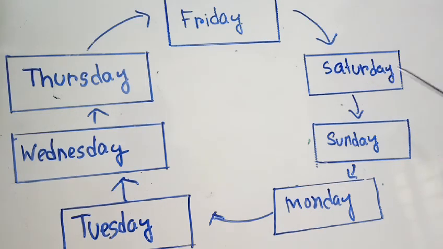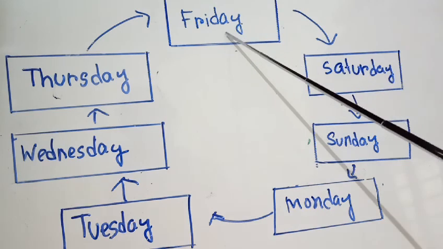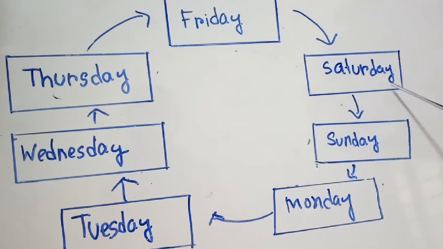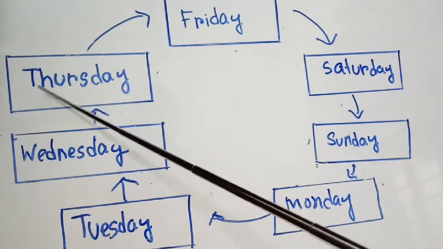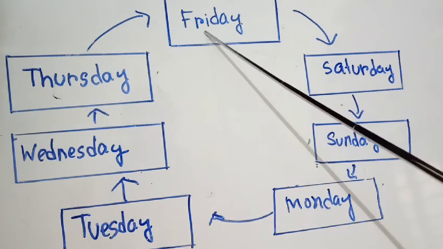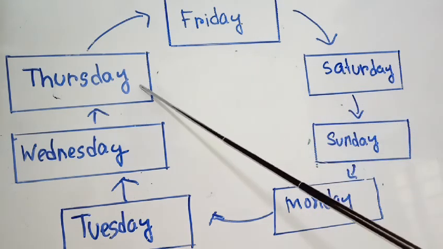1 week is equal to 7 days. Today we will learn about days of a week, names of the days: Friday, Saturday, Sunday, Monday, Tuesday, Wednesday, and Thursday. Before Friday comes Thursday.